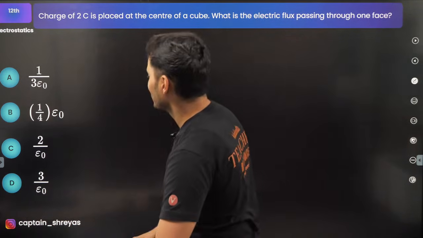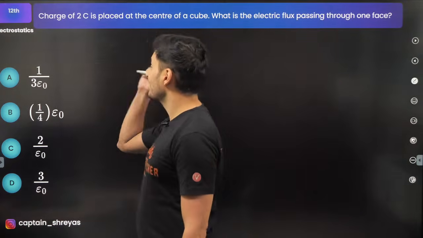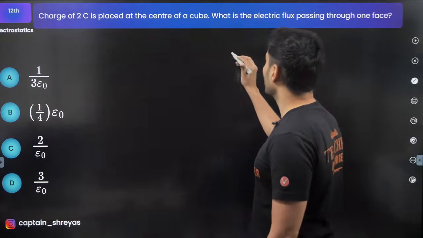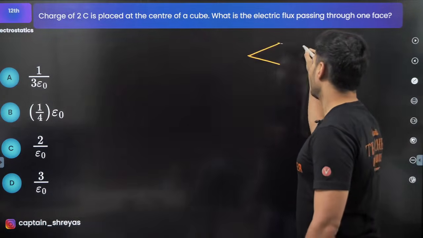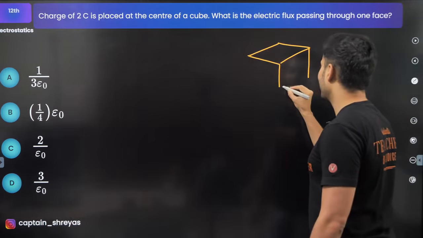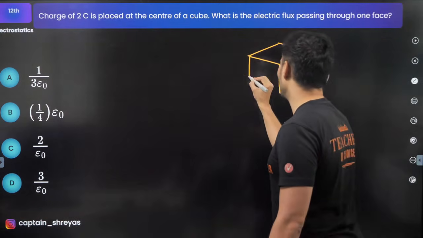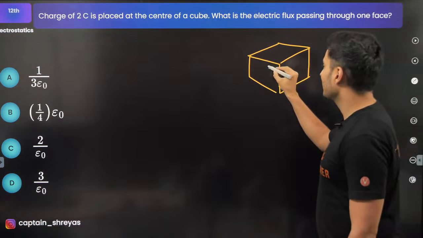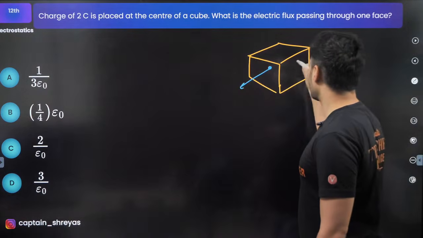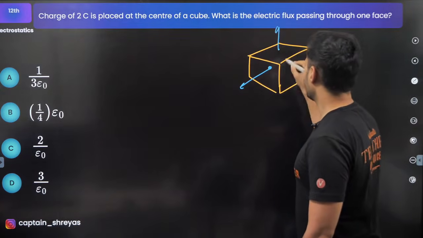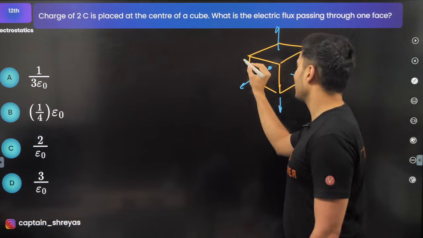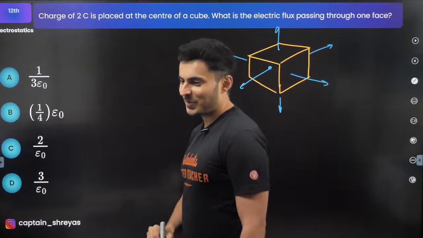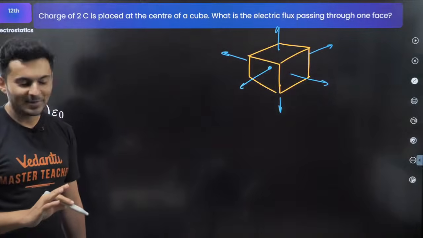Okay, let's try to solve this question. A charge of 2 coulomb is placed at the center of a cube. So if you draw a cube over here, and if you place a charge at the center, then whatever flux goes here will be same, right?